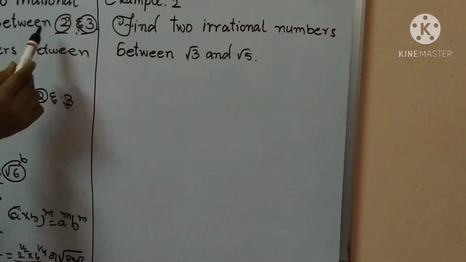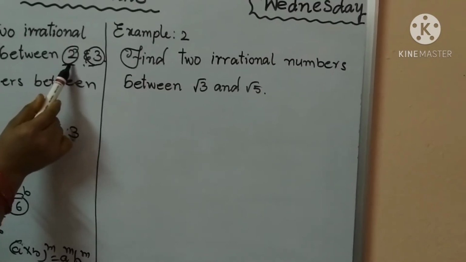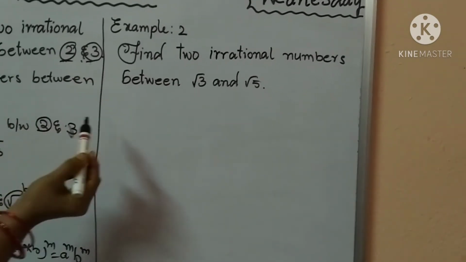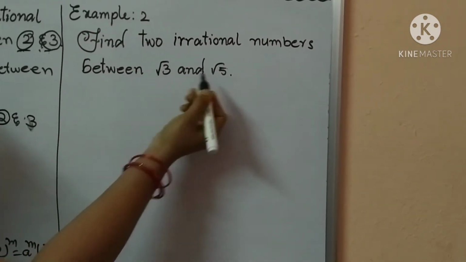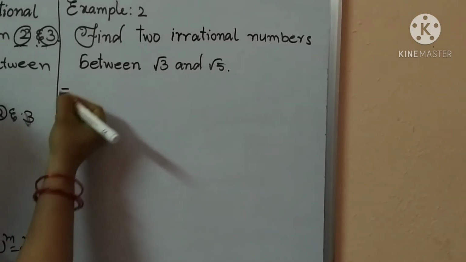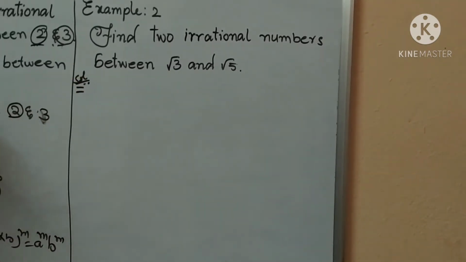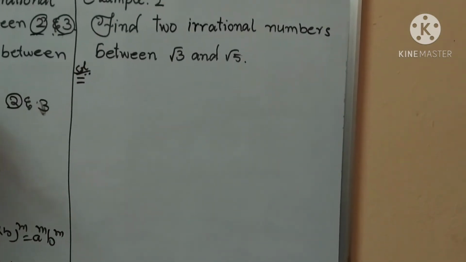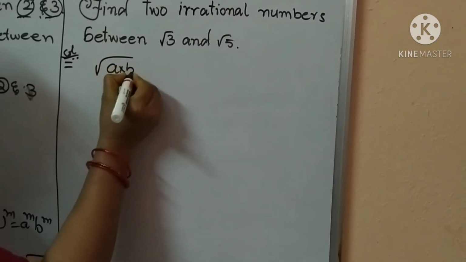Here it is given not square root numbers, just the integers 2 and 3. Next example: find two irrational numbers between root 3 and root 5. Same, using the formula. What is the formula? Solution. What is the formula?